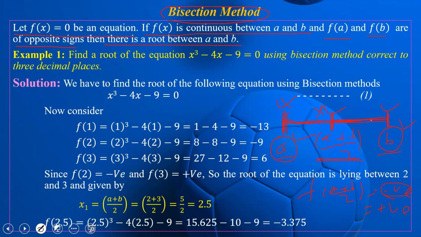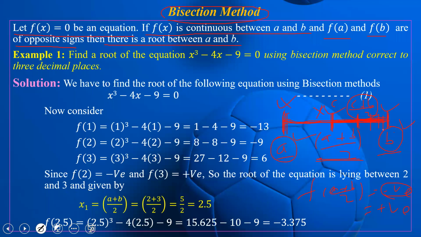Suppose this value is negative, so the root lies between this point and B. Again we bisect this interval into two parts. Suppose this point is C, so the middle is C plus B by 2. At C plus B by 2, if the function value is negative, then the root lies between these two points. If it is positive, then the root lies between the other two. And then we again bisect, again bisect, again bisect.